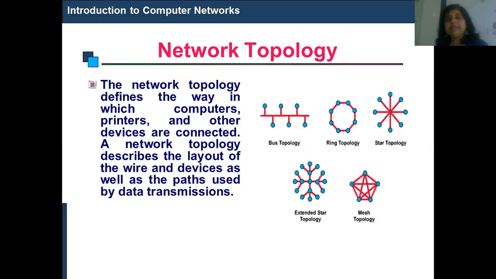Now next thing is network topology. Network topology means how the machines are connected with each other, how physically what is the layout of wire or device, as well as the path used for data transmission. So it defines the way in which the computers or machines are connected with each other. There are various types of topologies: bus topology, ring topology, star topology, extended star topology, and mesh topology.